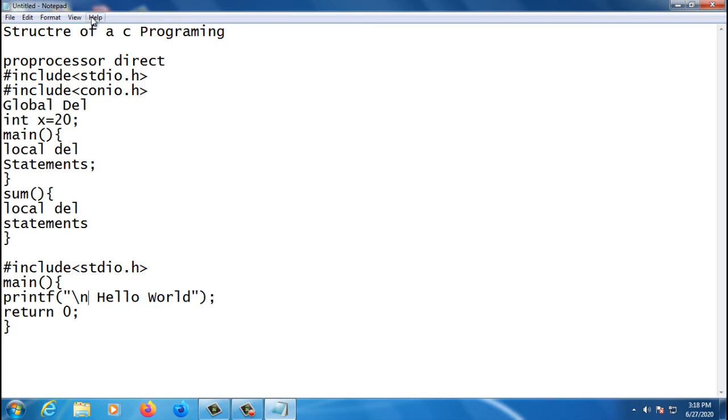Next, how does the compiler know that the program has ended? The program ends by using the return statement. Return 0 means we are telling something to the program: we have to return 0, so I need to end my program with 0.